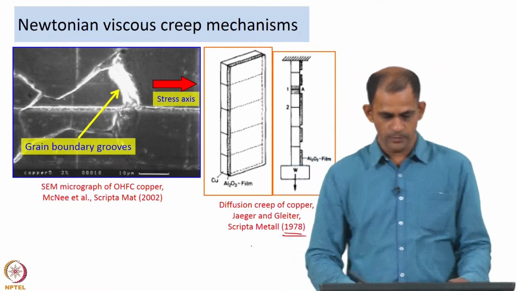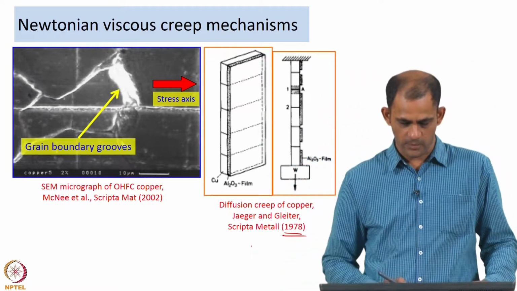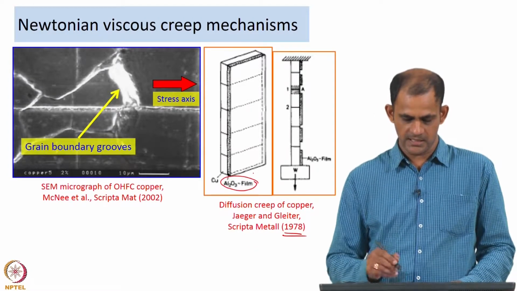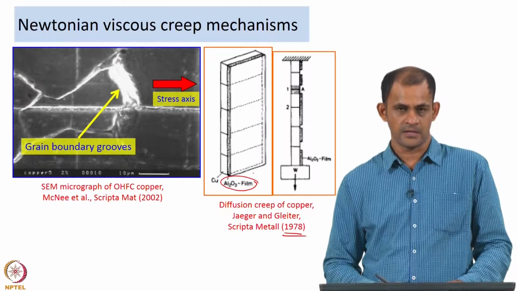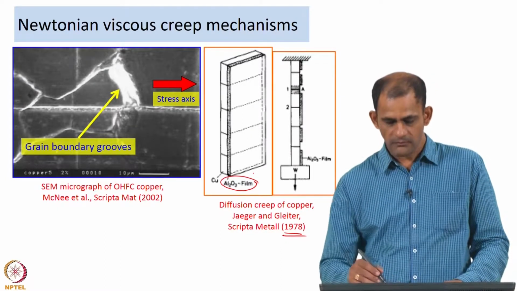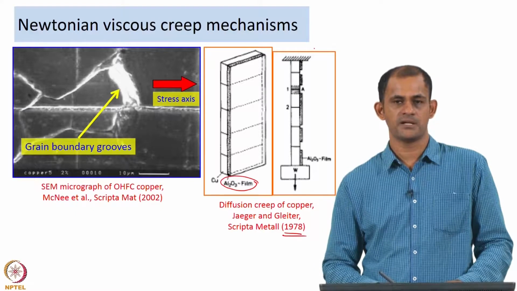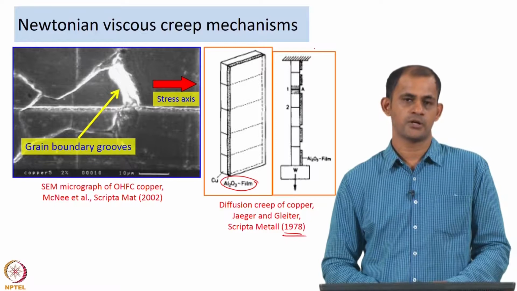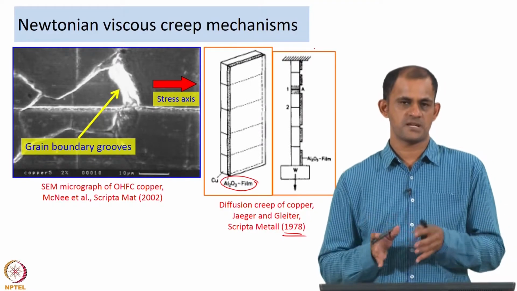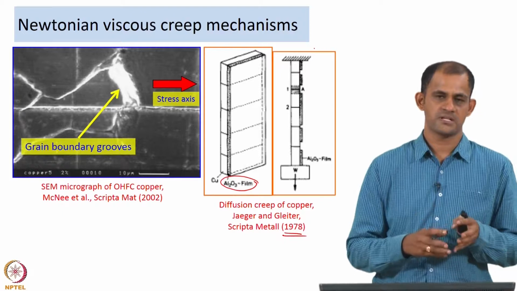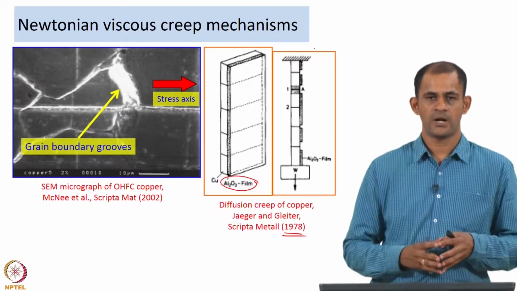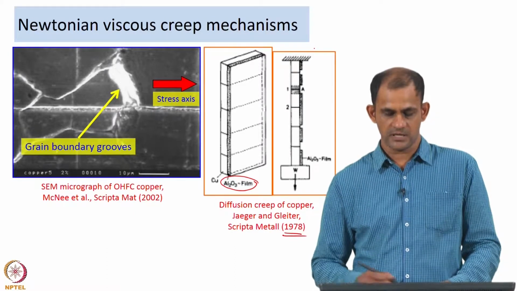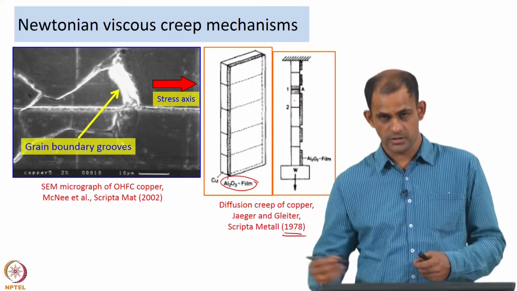So, what the group did was they took a piece of copper and coated it with alumina film. Alumina is a ceramic, so it is a hard brittle material. Then they started deforming the material under conditions which are suitable for diffusion creep controlled deformation. The stress and the temperature value that they chose were such that the copper could deform under diffusion creep conditions.